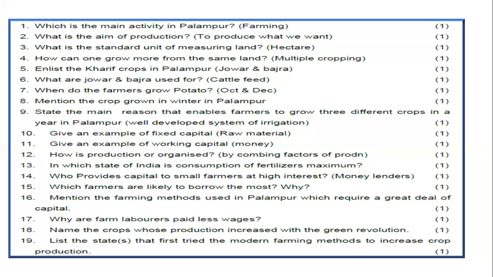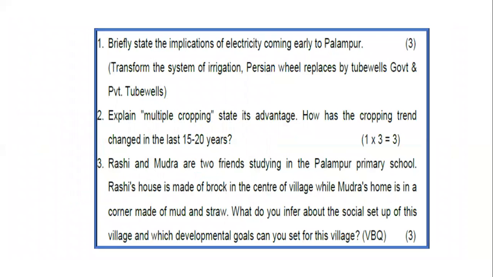List the states that first tried the modern farming methods to increase crop production. Another question that you'll have to search, but you may not find these answers in your text. For that, you will have to find the answer on Google. These questions have to be written down in your notebooks. In the previous slide, not all questions had to be written down, but in this, all 3 will be written down.